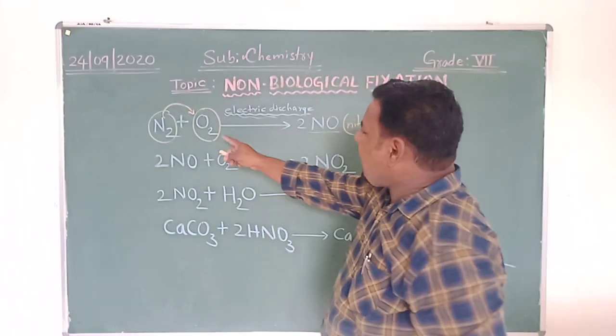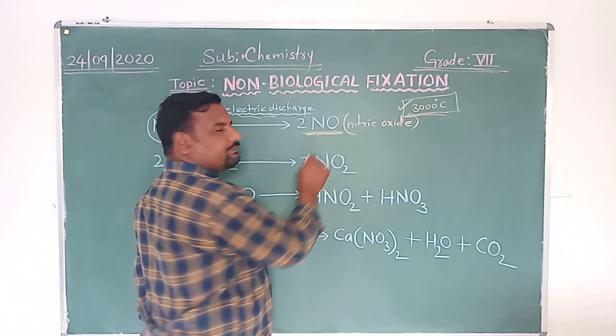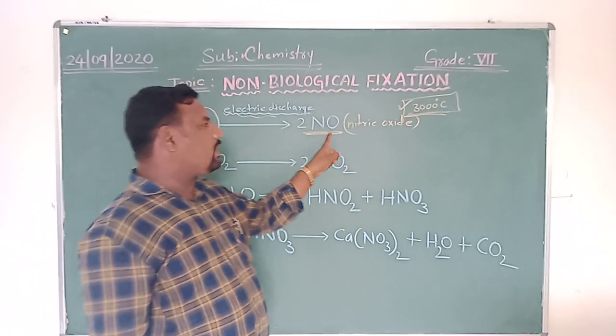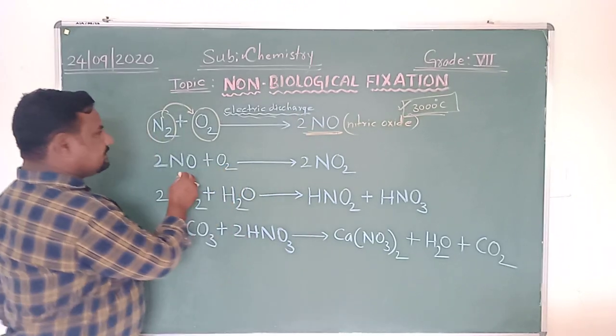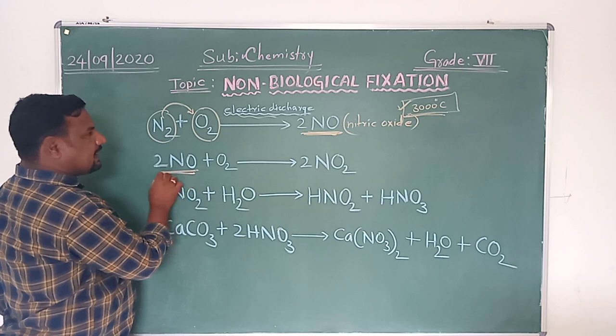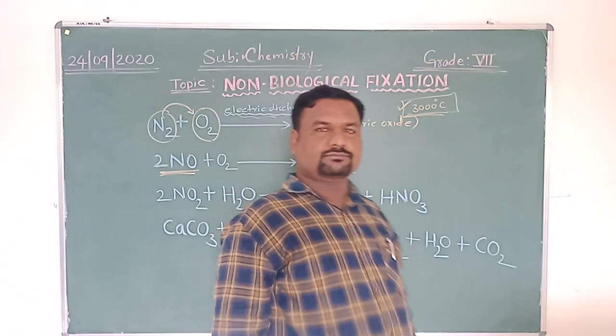As a result, what are they forming? Nitric oxide. Between the reaction of this nitrogen and oxygen, nitric oxide is formed. And this 2NO, this nitric oxide, further reacts with the oxygen present in the air.